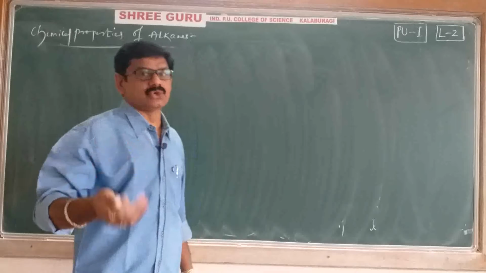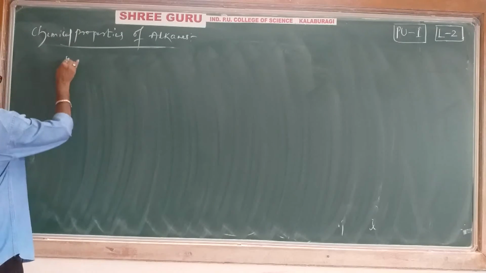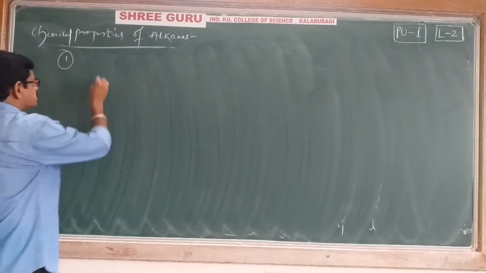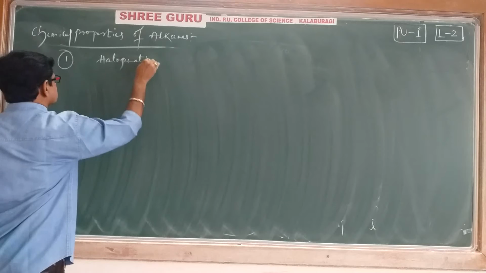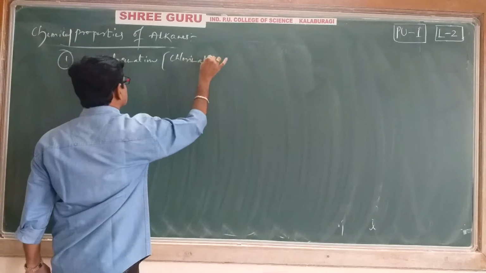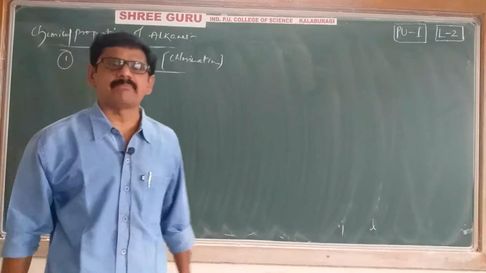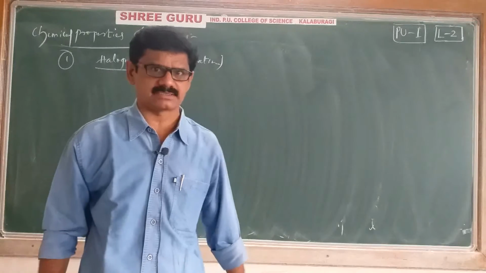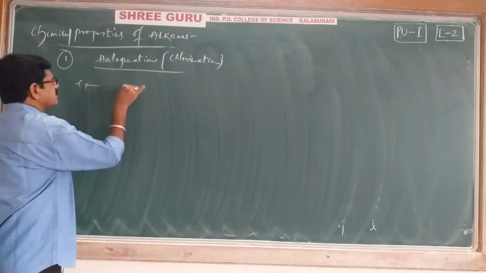Then what are those substitution reactions? Let's discuss now. The first substitution reaction is halogenation. In halogenation, we will discuss chlorination. Let's see what happens in the halogenation process. For that purpose, we'll take an example of methane.